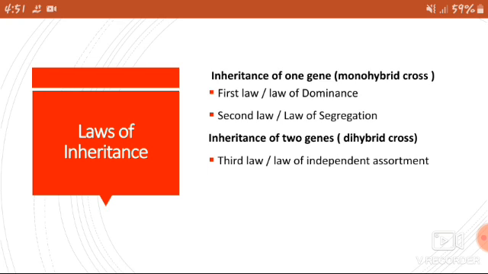Now let's get started. First of all, what is the meaning of one gene inheritance? Study of inheritance of a single pair of alleles of a character at a time is called one gene inheritance. This one gene inheritance was seen in the case of monohybrid cross, in which only one character was taken at one time. Now, what is the first law of inheritance?